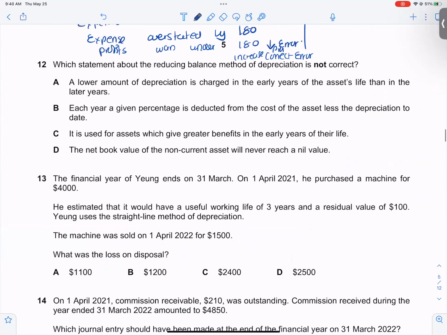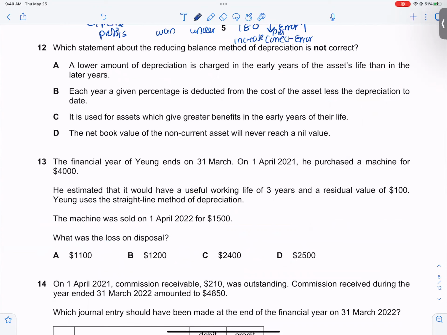Let's go to the next one. 12th one. Which statement about the reducing balance method of depreciation is not correct? In the reducing balance method of depreciation, depreciation is charged on the net book value. In the initial year, the depreciation is more. And as the years pass, depreciation reduces.